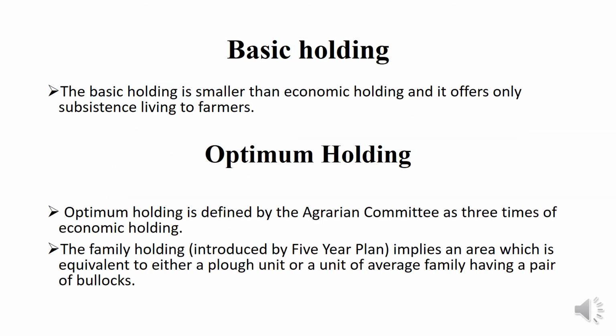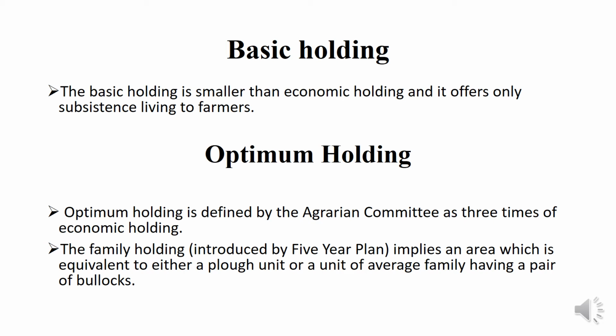Next is the basic holding. The basic holding is smaller than economic holding and offers only subsistence living to the farmers. It may be able to provide a reasonable standard of living to the cultivators, but not sufficient for the purposes of agriculture operation.